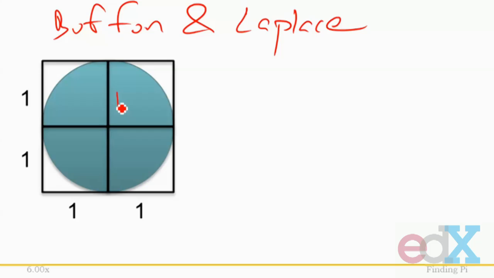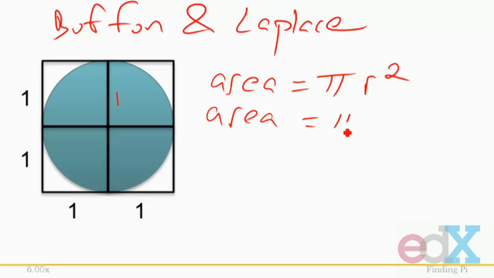By the definition of pi, we know that the area is equal to pi r squared. If r is 1, that tells us that the area is equal to pi. So if we could find the area of this circle, we would know the value of pi. Buffon suggested that he could estimate the area of the circle by dropping a large number of needles, which he argued would follow a random path as they fell.